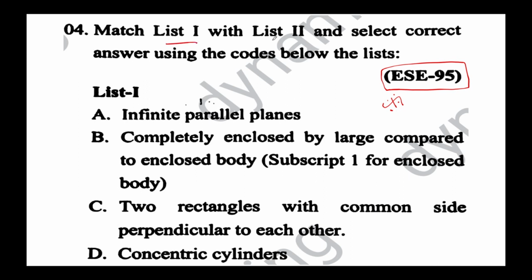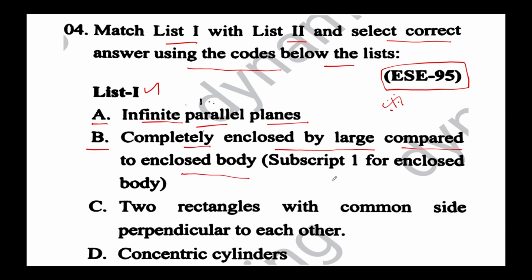Match list 1 with list 2 and select the correct answer using the codes given below. List 1 contains statement A, infinite parallel plates or planes, right? And statement B, completely enclosed by large compared to enclosed body, with subscript 1 for the enclosed body.